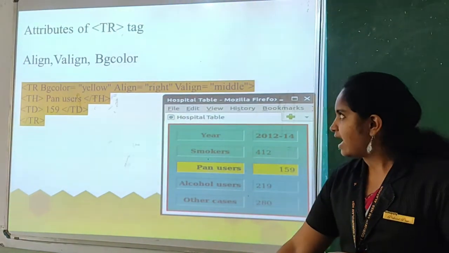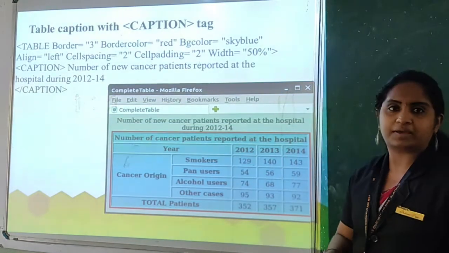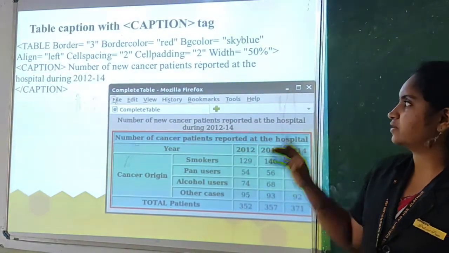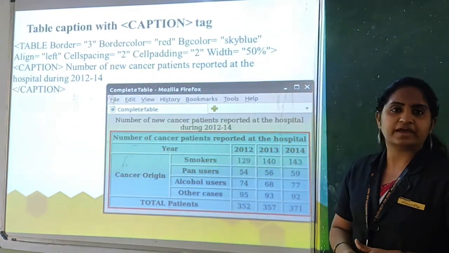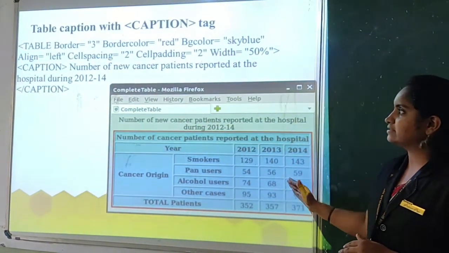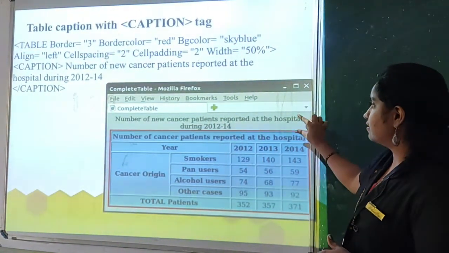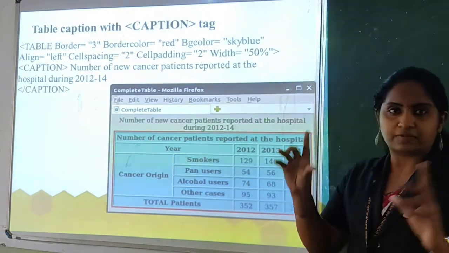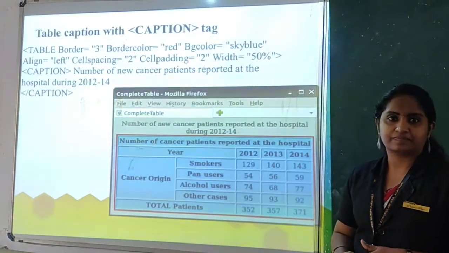Next are the captions or the headings. If you want to include one in a table, you can use the caption tag separately. It is also a container tag. Here you can see that. Clear? For the particular contents or headings of only the tables, you can include them with a caption.